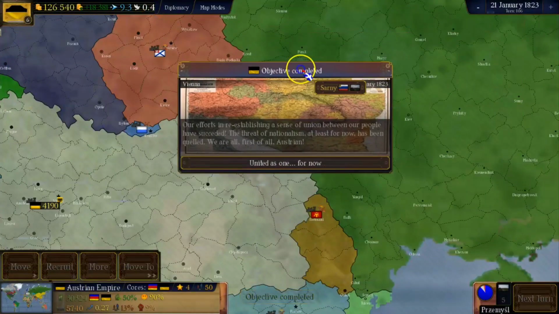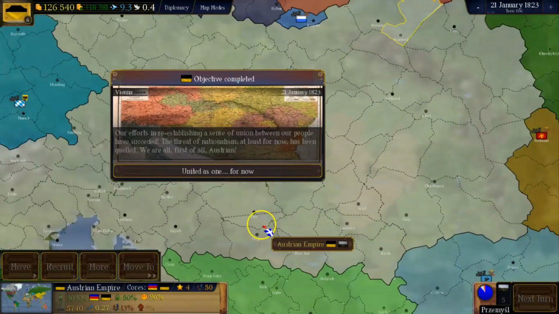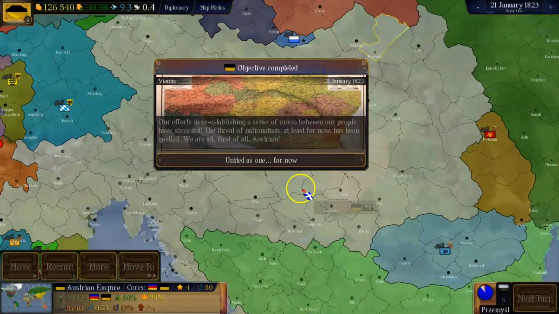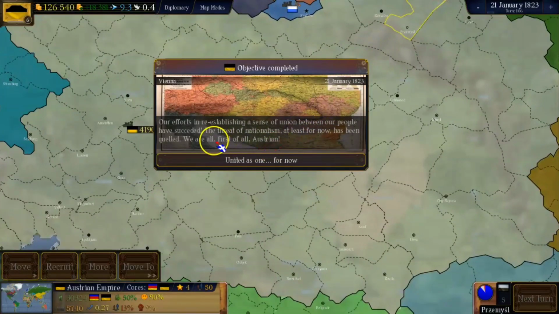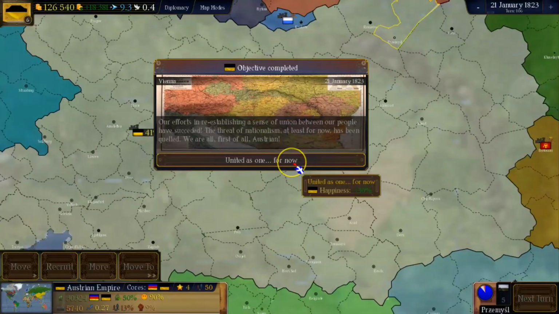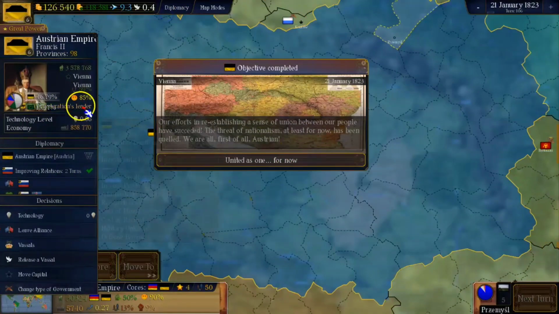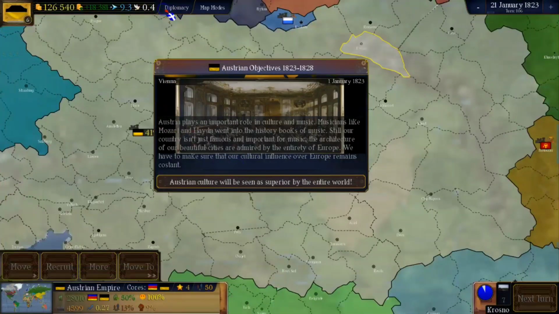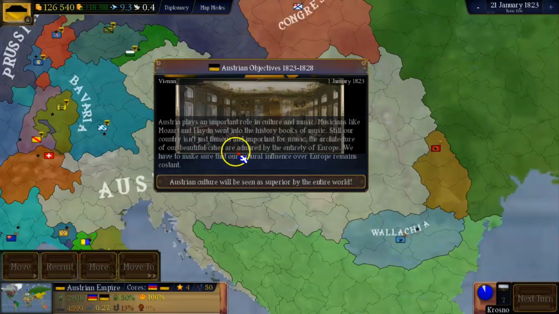So finally, the objective has been completed. Our efforts in re-establishing a sense of union between our people have succeeded. The threat of nationalism, at least for now, has been quelled. We are all, first of all, Austrian. United as one for now. So we gain a lot of happiness, which is very important. Over 30%, which makes us a fully happy country or something like that, at least in those provinces.